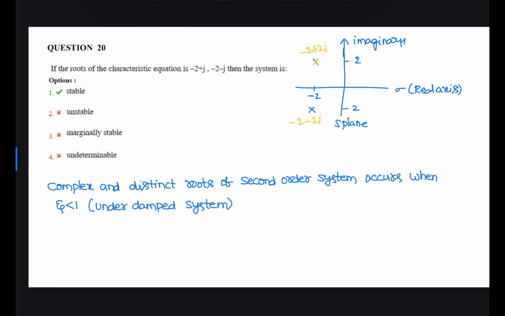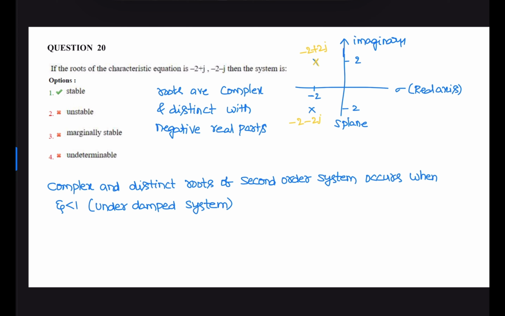Here the roots are given, roots are complex and distinct, with negative real parts.